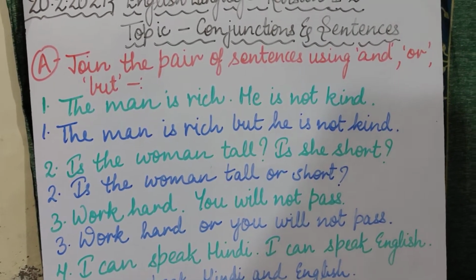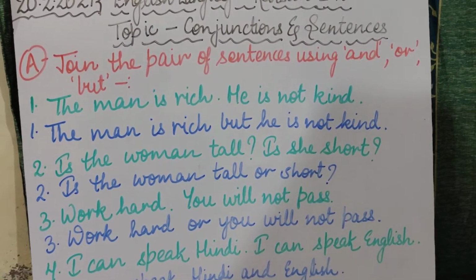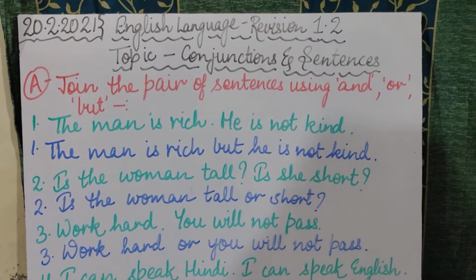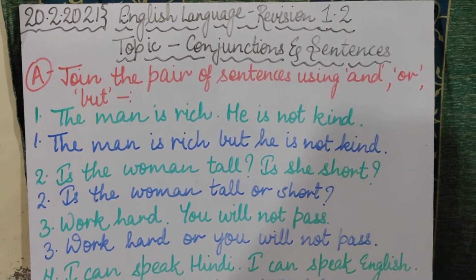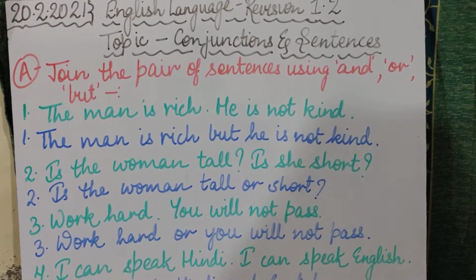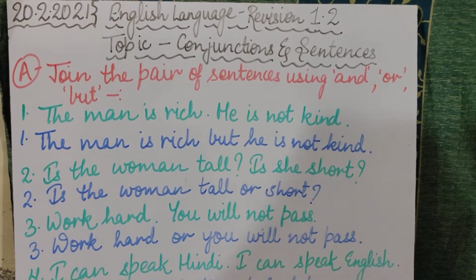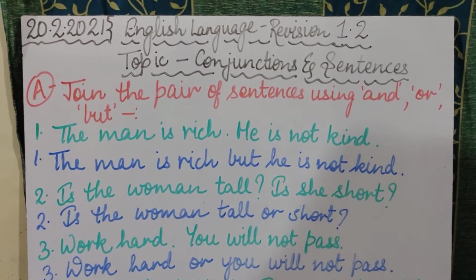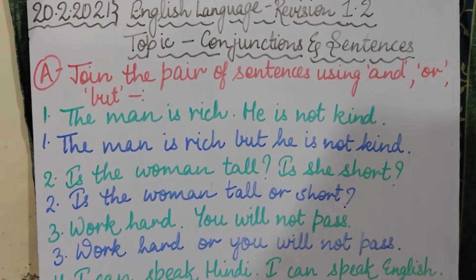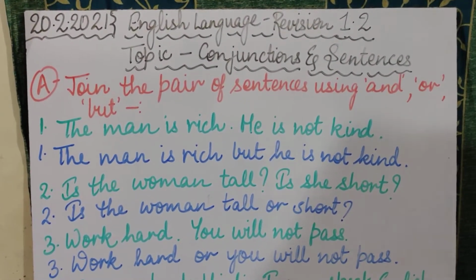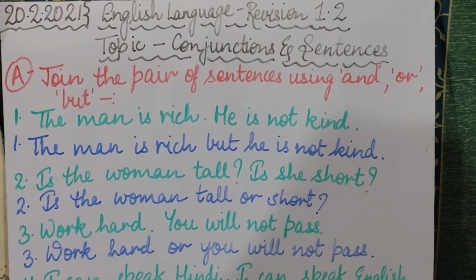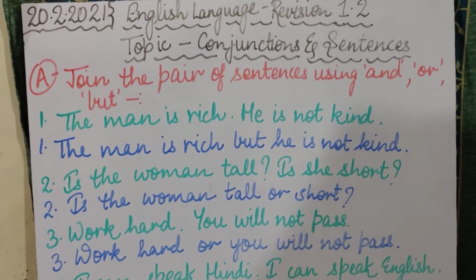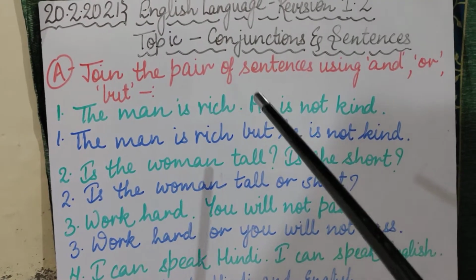Because in these revisions we have given the exercises on everything which is important for your exams. Is that clear? I hope you have started learning and have done your revision work very carefully and very nicely. As you know, children, yesterday we completed the first part of our English language revision, on the topic of verbs, adverbs and prepositions. Now today we are going to take another two topics, and by this we will be completing our English language revision also. Our two topics for today are conjunctions and sentences.